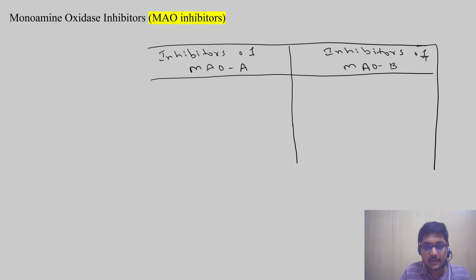First, inhibitors of monoamine oxidase A: moclobemide and iprobemide.